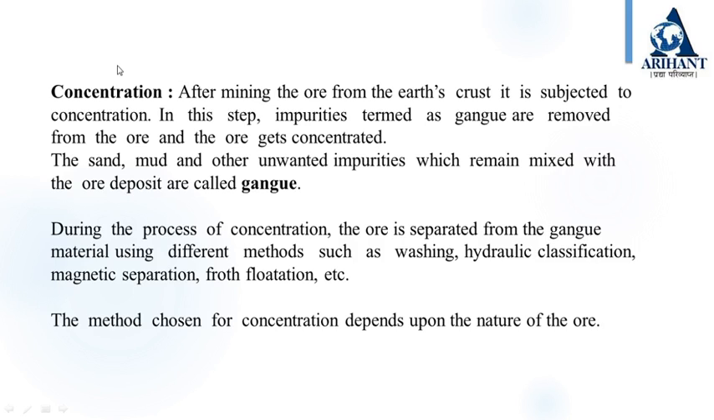What is meant by concentration? After mining the ore from the Earth's crust, it is subjected to concentration. In this step, impurities termed as gangue are removed from the ore and the ore gets concentrated. The sand, mud and other unwanted impurities which remain mixed with the ore deposits are called gangue. During the process of concentration, the ore is separated from the gangue material using different methods such as washing, hydraulic classification, magnetic separation, froth flotation, etc. The method chosen for concentration depends upon the nature of the ore.